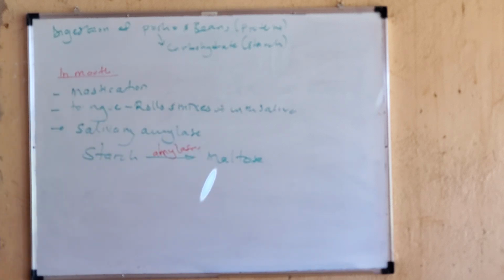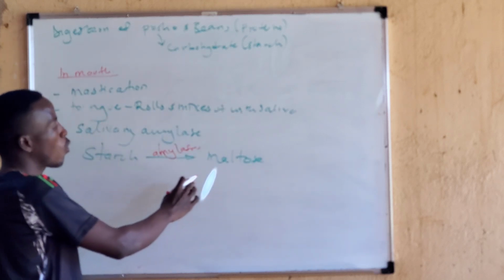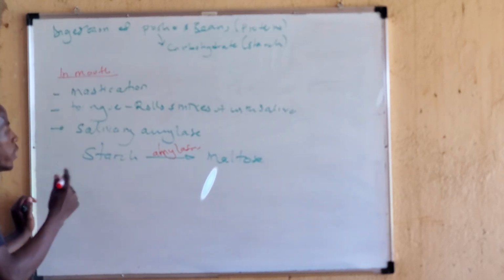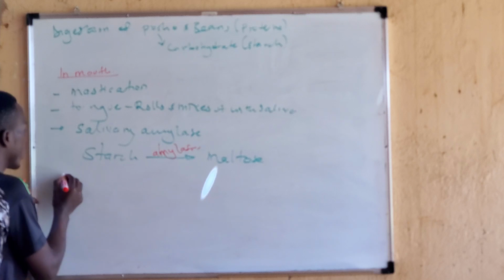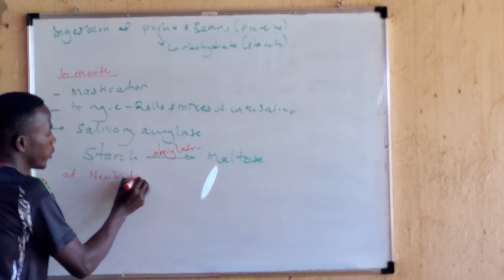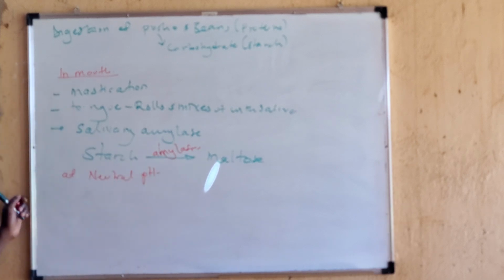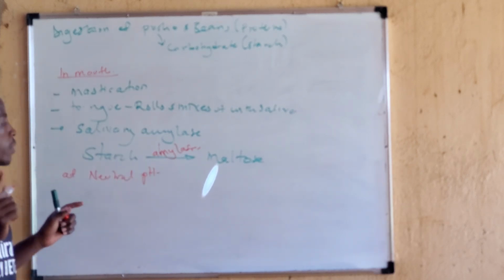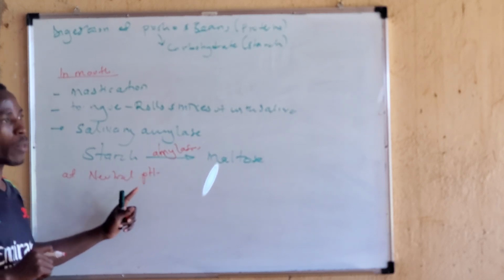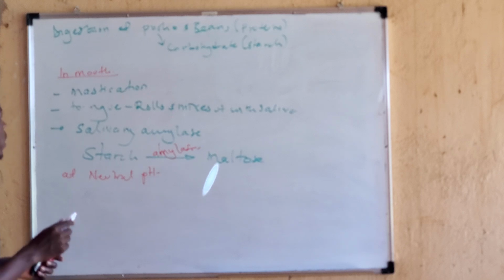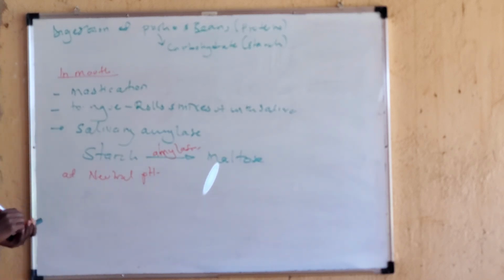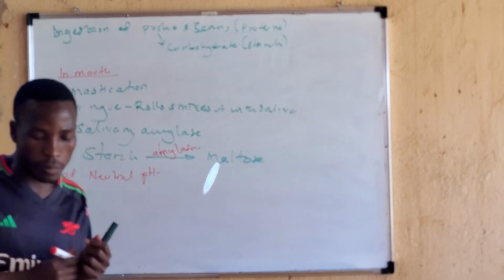Altogether. Now, our starch has turned into maltose in the mouth. But at which pH? At what we call a neutral pH. So salivary amylase is working based on the neutral pH in the mouth. Therefore, we are only seeing digestion of starch in the mouth. There is no digestion of proteins in the mouth.